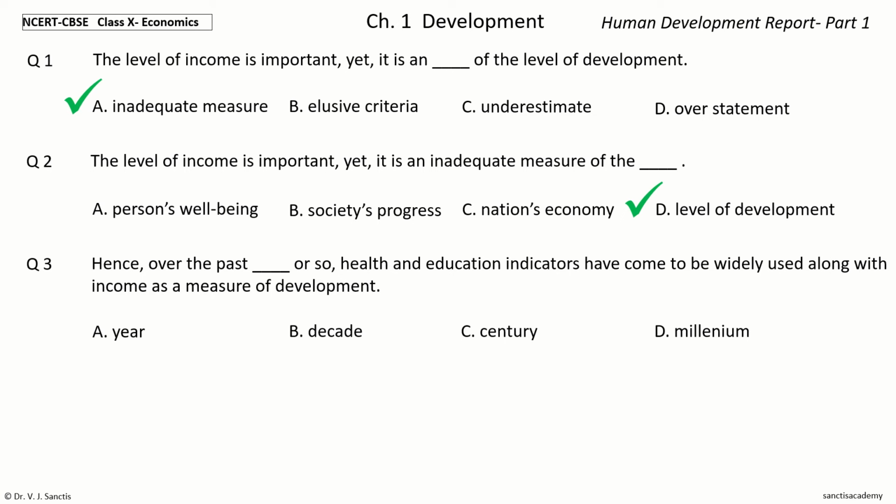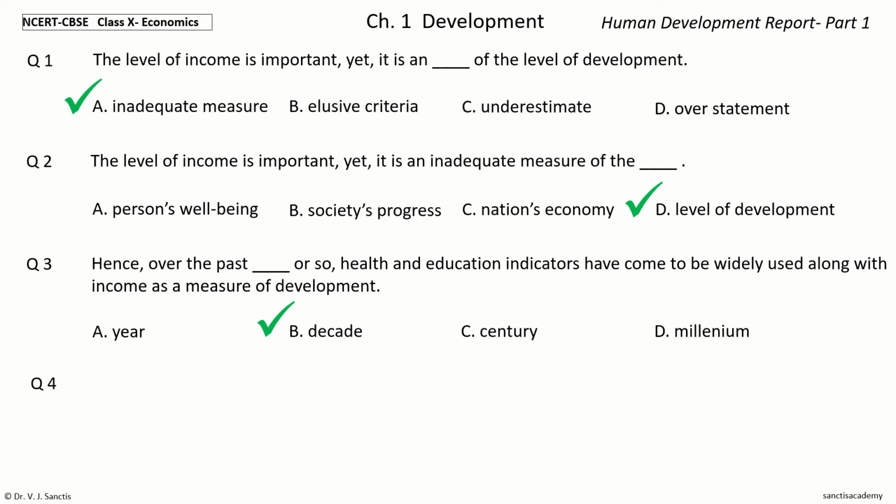Your time to choose. And the answer is decade. So, hence, over the past decade or so, health and education indicators have come to be widely used along with income as a measure of development.